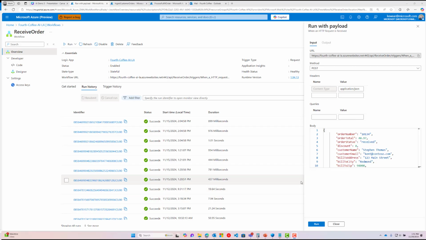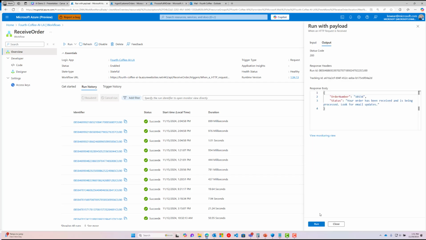Okay, so we're going to submit a message here. You can see this on the right-hand side. Here we've got an order. This would represent the message coming from our e-commerce platform. We've got some header information, order number, some details, and then we see the line items, the type of coffee that they're interested in: light roast, morning blend, and medium blend. We'll click this run button, and we can see that this order has been received, and it's indicating to look for email updates.